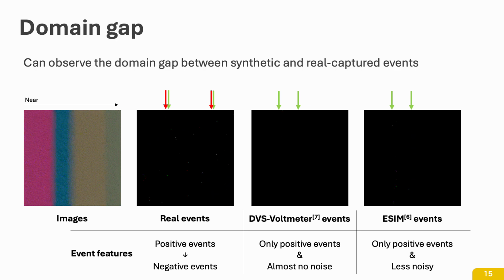From the comparison with and without fine-tuning on the real capture data, it can be said that there is a severe domain gap between synthetic and real captured events. While the real events show positive and negative patterns with focal sweeping, virtual events show only positive events and almost no negative events. This indicates that virtual events cannot correctly follow the focal sweeping. Also, in the image-based method, the focus blur is often said to be domain invariant, but in an event-based method like ours, the focus blur may cause a severe domain gap.